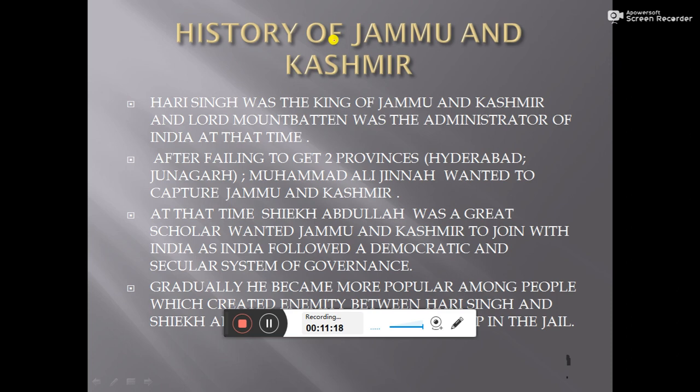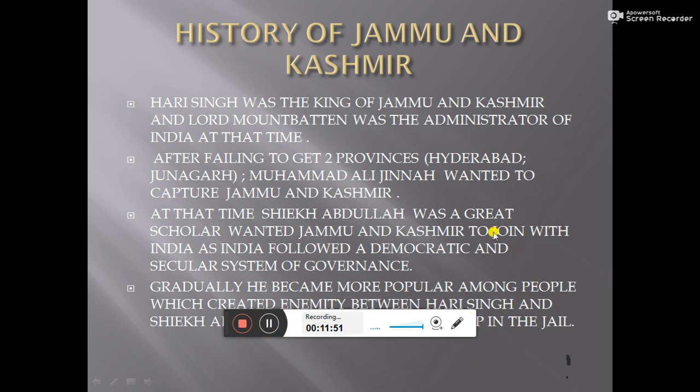He wanted to be independent or free, because he was confused at that time whether to join India or Pakistan. If he joined India, he would lose his power, as India is completely democratic.